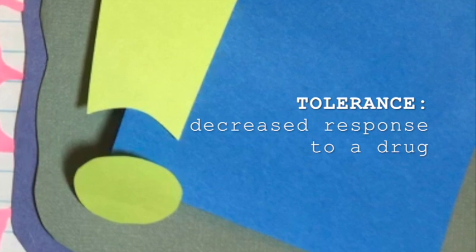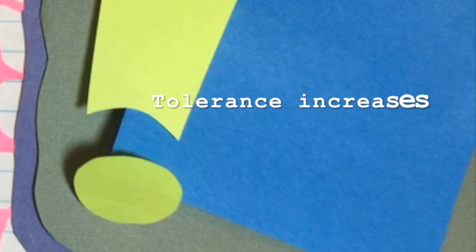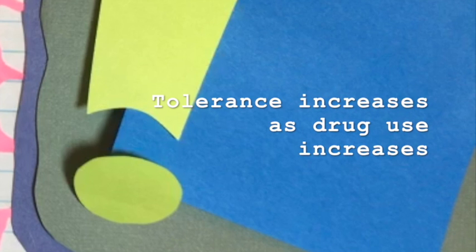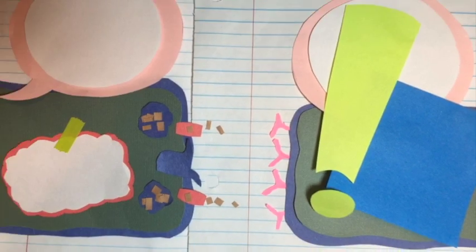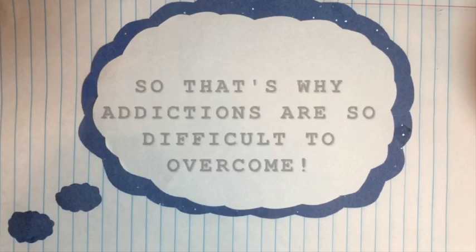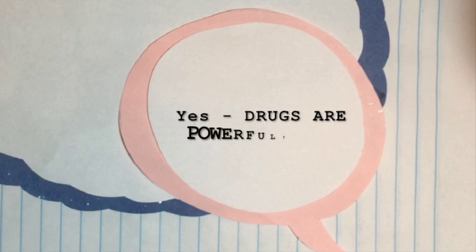Tolerance is the decreased response to a drug. Every time the drug user takes cocaine, the tolerance for cocaine increases. This means that more of the drug is needed every time to feel the effects of the drug. In short, drugs alter the biochemical arrangement in the brain. This is why drugs are addicting and should not be taken lightly.